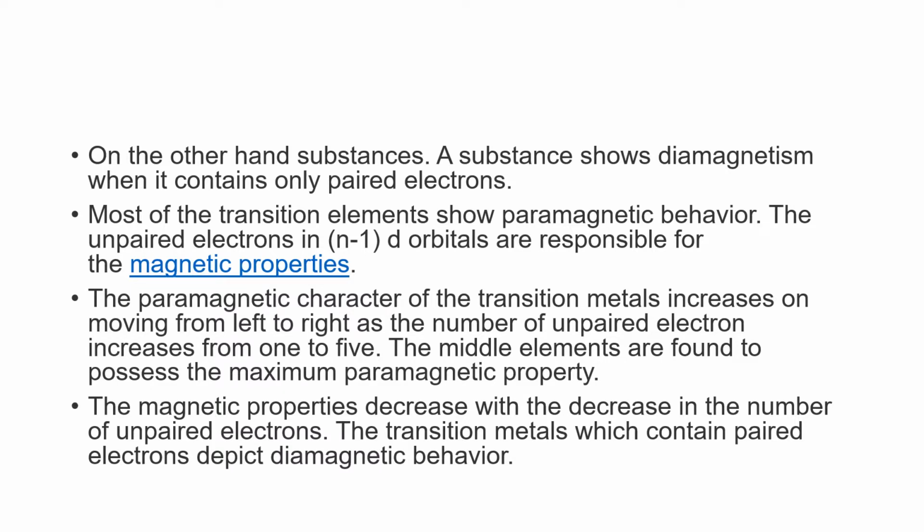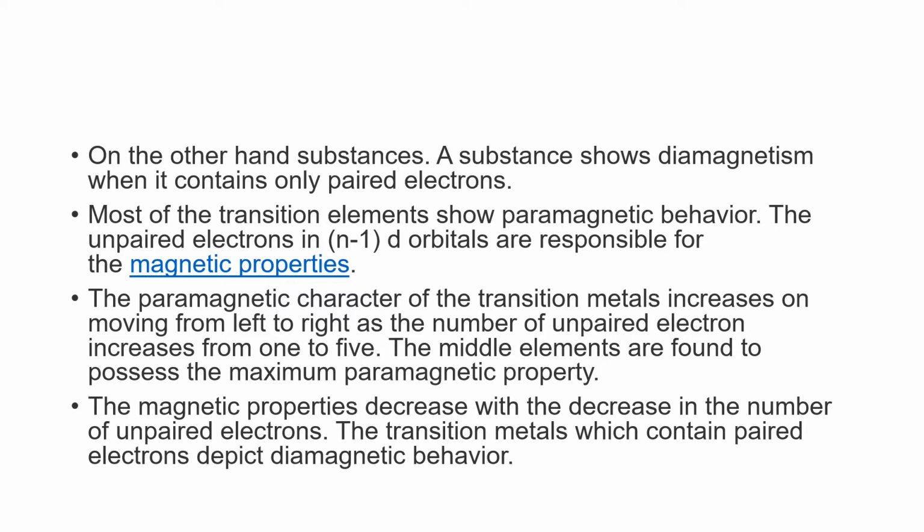A substance shows diamagnetism when it contains only paired electrons. Most of the transition elements show paramagnetic behavior. The unpaired electrons in (n-1)d orbitals are responsible for the magnetic properties. The paramagnetic character of transition metals increases on moving from left to right as the number of unpaired electrons increases from 1 to 5.